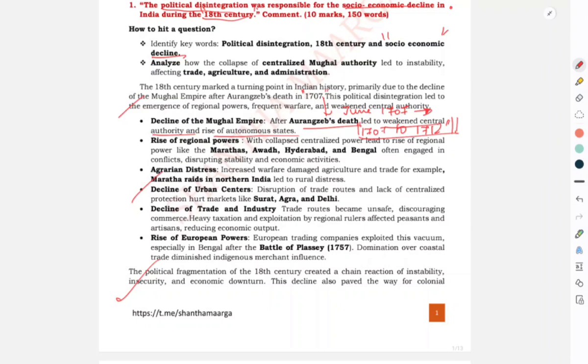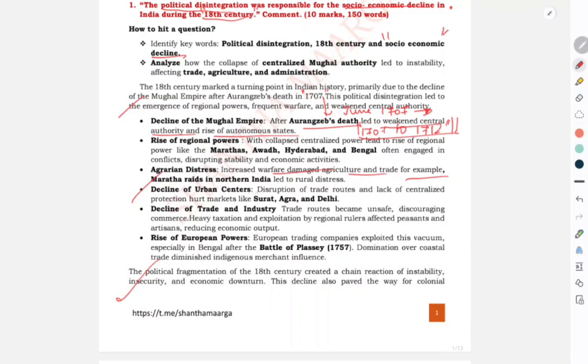Next, agrarian distress. Increased warfare, as I told you, damaged agriculture and trade. For example, Maratha raids in northern India led to rural distress. How did Maratha raids lead to this? Because they started taking taxes. They started levying Sardeshmukhi and Chauth on the regions they raided. So they increased the rural distress. Even at the time of famine, they collected the taxes. So this led to rural distress.